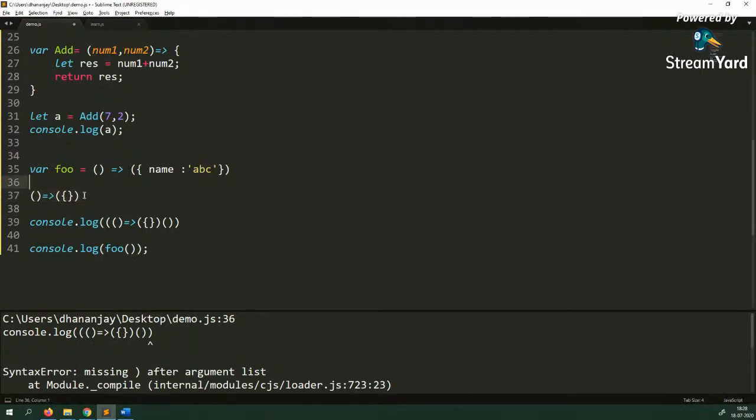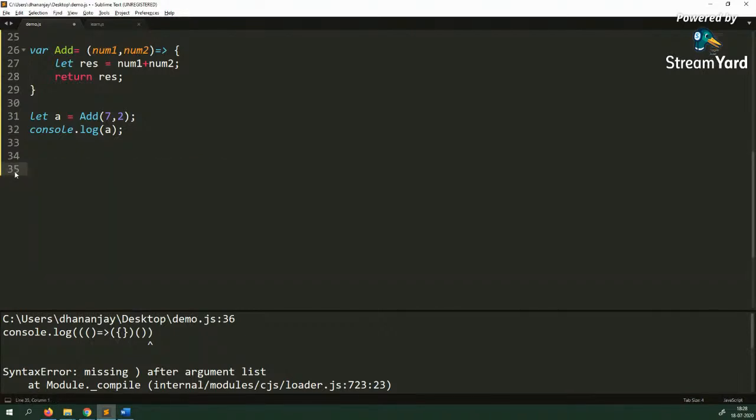But again, I am a big fan of writing code which can be understood by other people. Many people may not be able to understand that. So instead of this, I would prefer a return statement to return an object, as I showed you earlier. So this was about the syntax of arrow functions. You should know that. But an arrow function is much more different from other functions, and I'm coming to those differences.